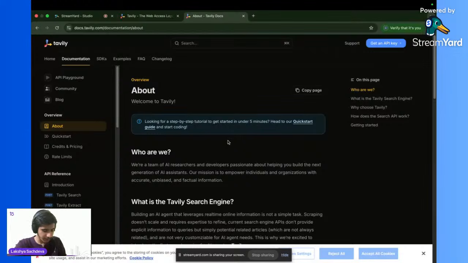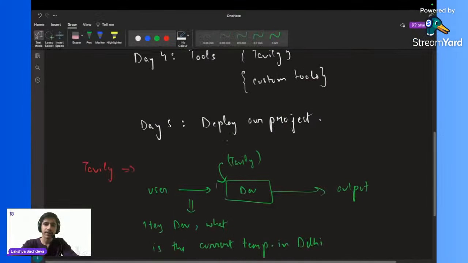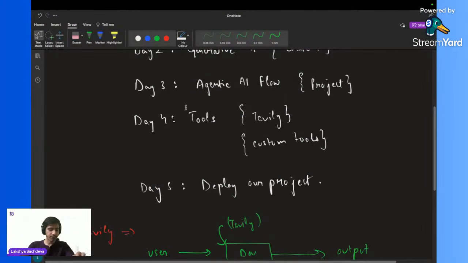Yes, you can definitely use this project in your CV. Yes, the Tavily tool is also free. We will be covering the Tavily tool in day 4, and then I will show you how to use the Tavily tool and everything.